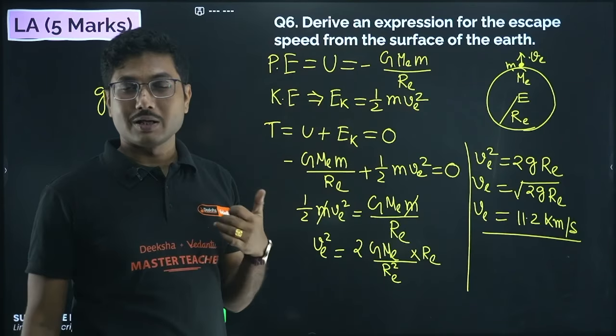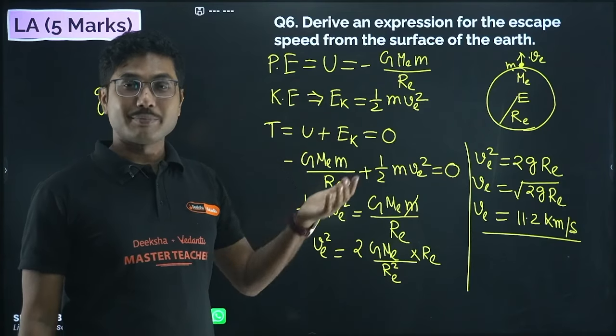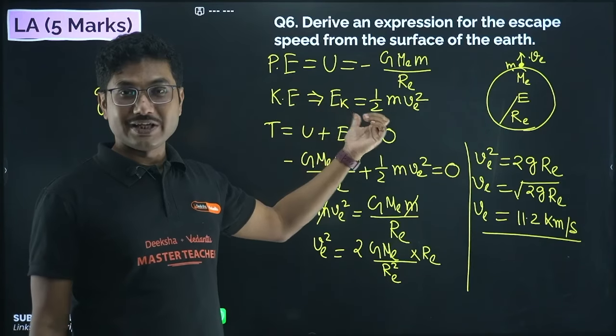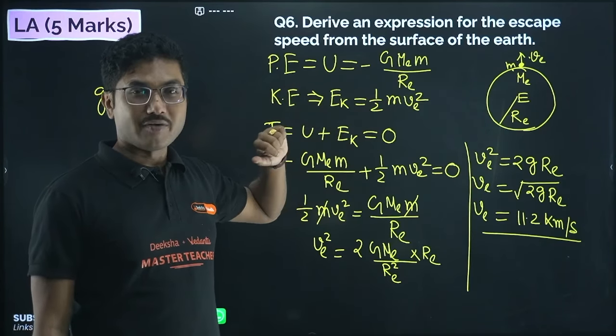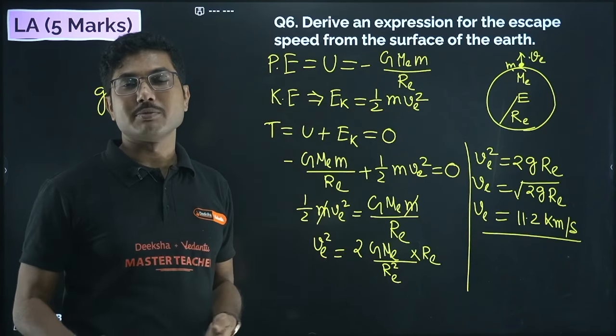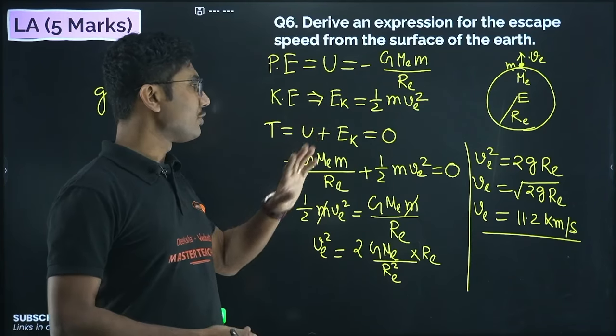Now if I want to make it escape the Earth, then the velocity is V, and the kinetic energy would be half mv square. Now at infinity the total energy must be 0. That means T equals to U plus K equals to 0.